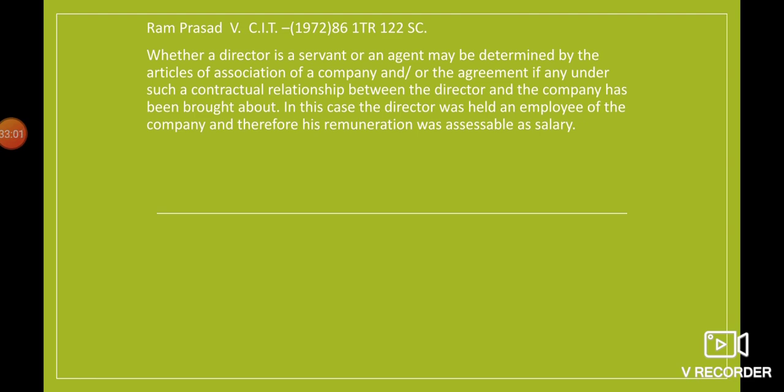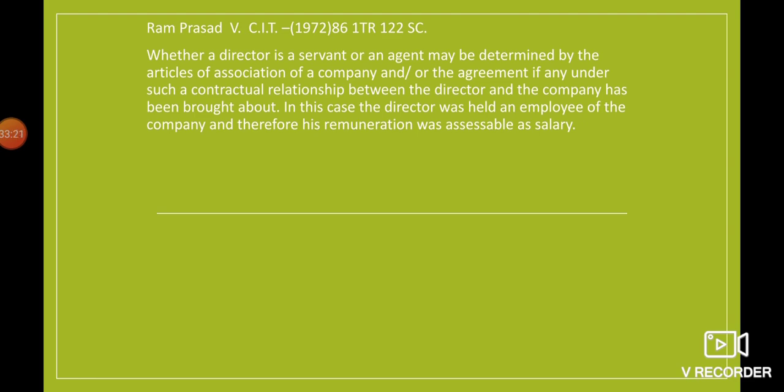So ultimately, it was held that the director was a servant, and his 53,913 rupees, which he had got from the company, was his salary, right?